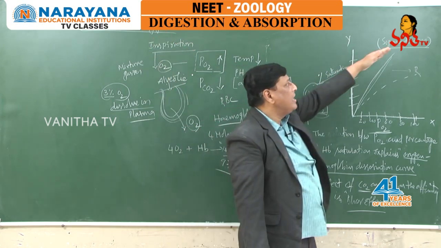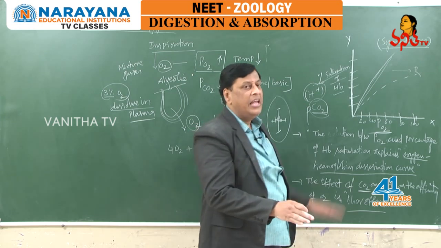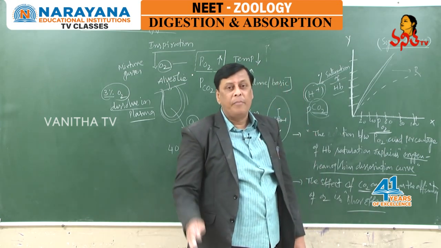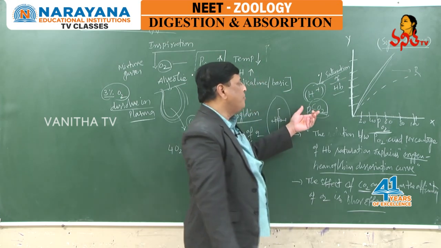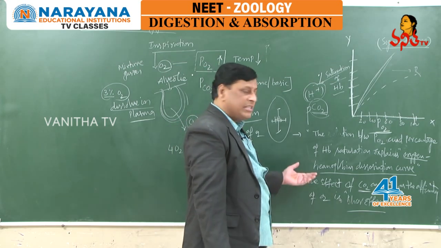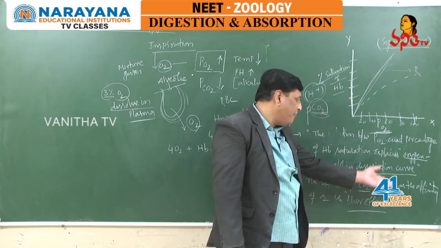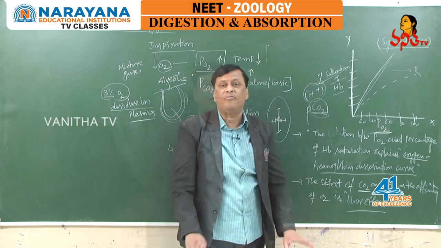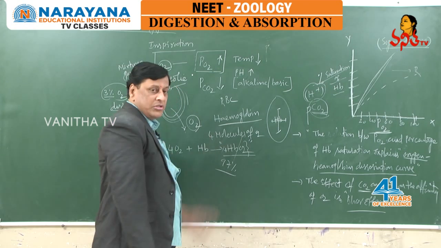There we can see the sigmoid graph. When partial pressure of oxygen decreases, obviously the curve moves away from the y-axis towards the right side. Partial pressure of oxygen decreasing means here the CO2 influence and H plus ions influence is more. That is nothing but the effect of CO2 and H plus ions always affecting the affinity of O2. This is regarding the transport of oxygen in the form of oxyhemoglobin to tissues.